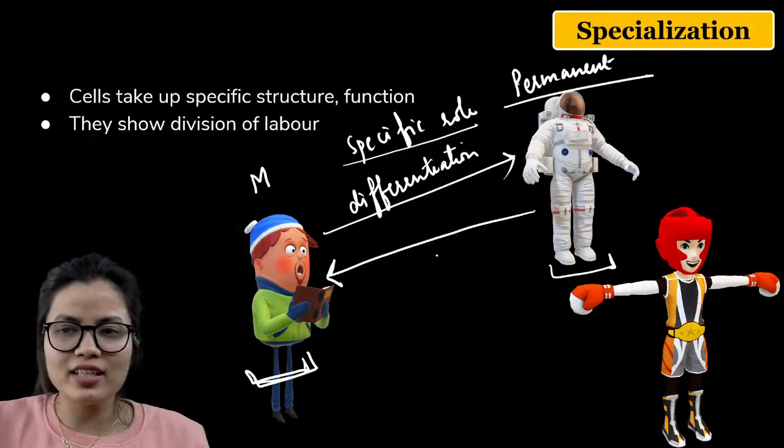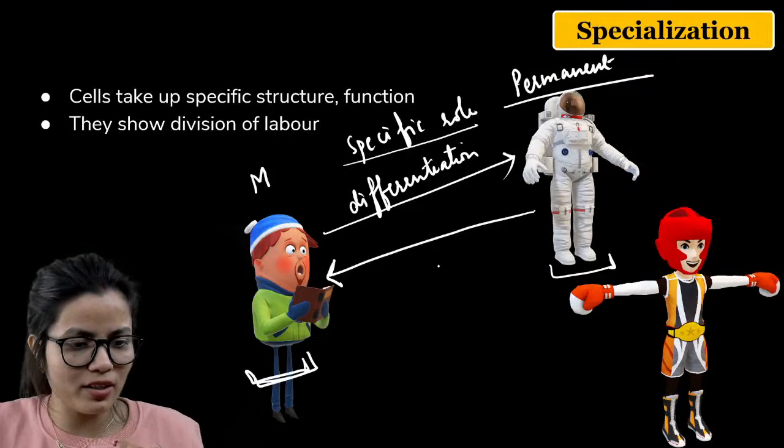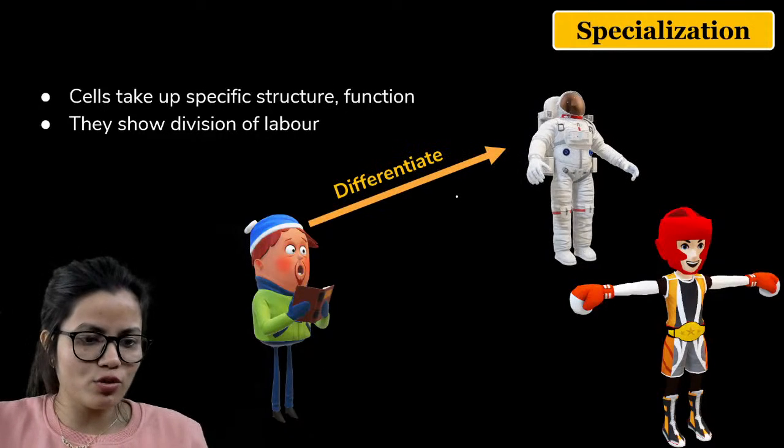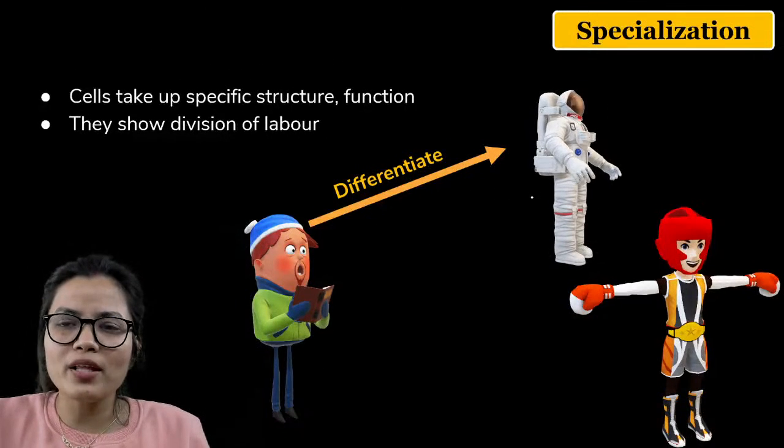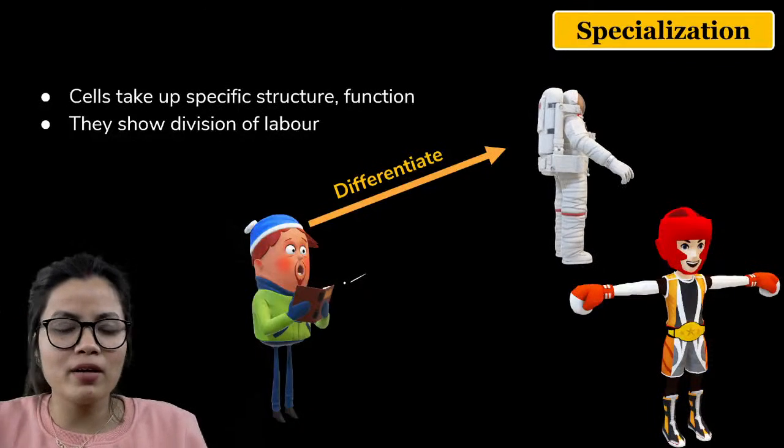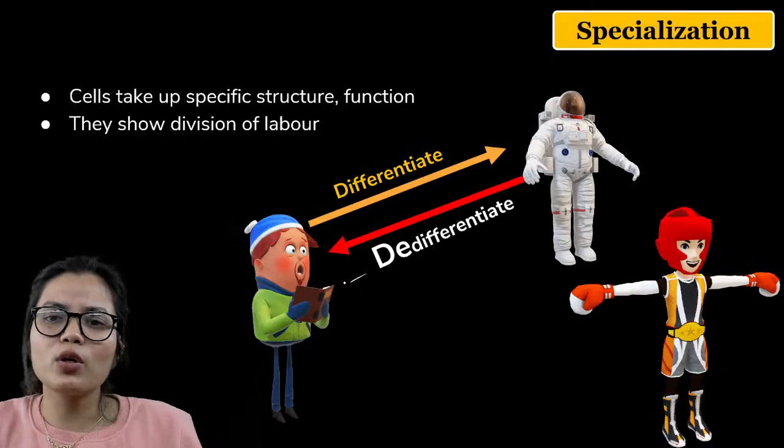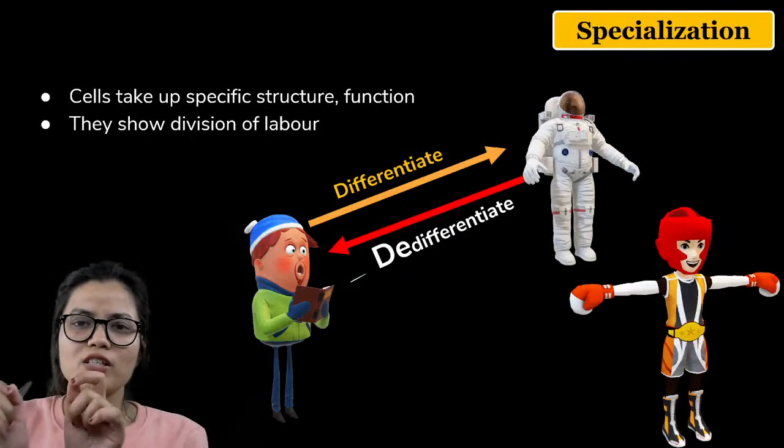The first process is called differentiation, and when they again become meristematic tissue, we call it de-differentiation.